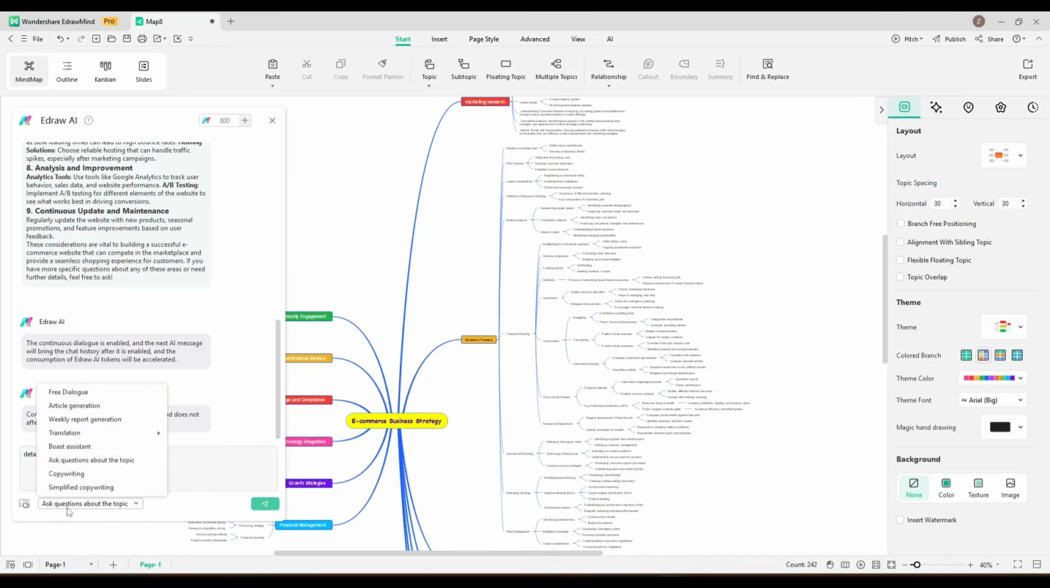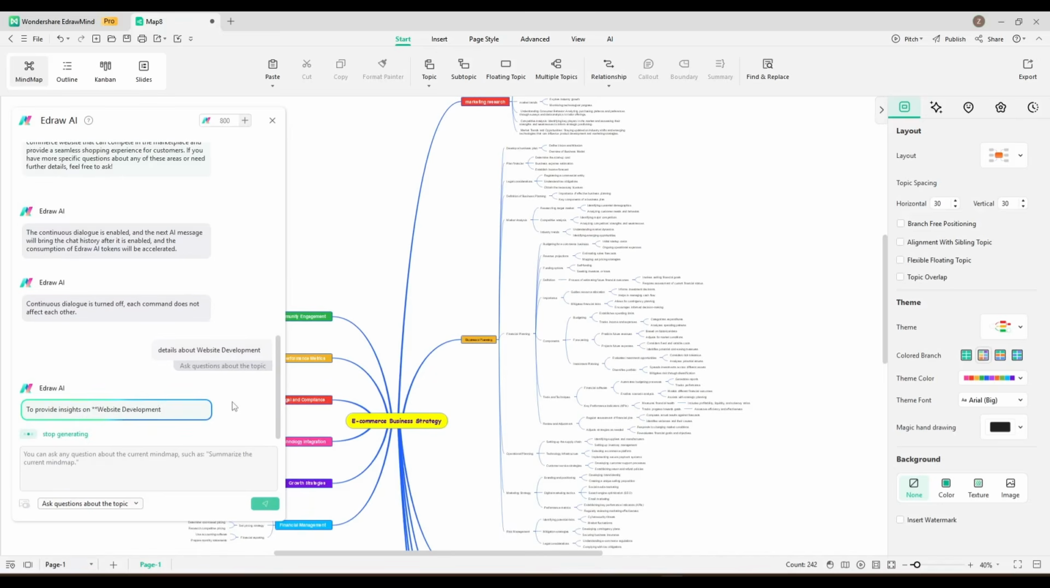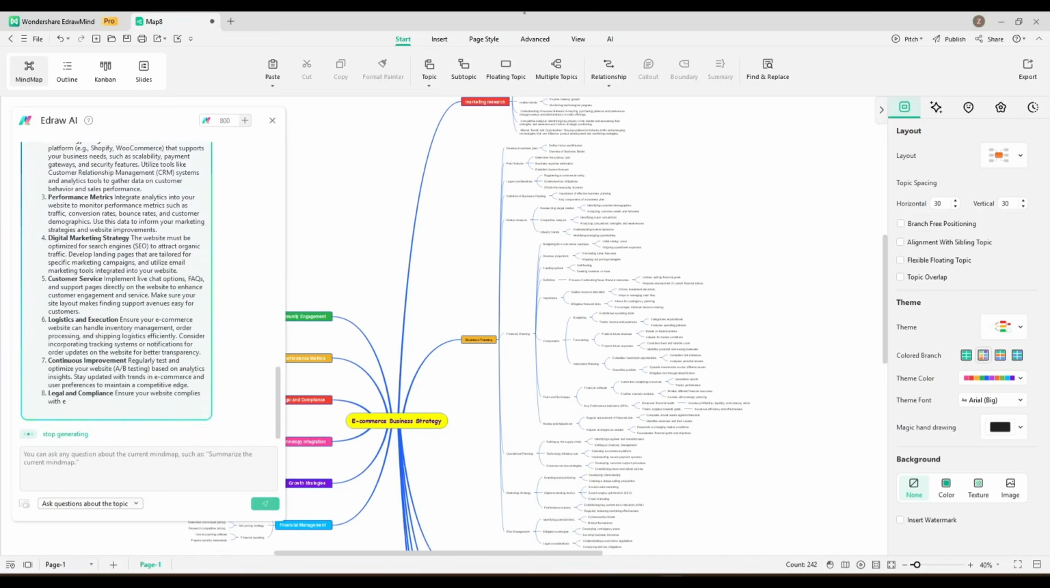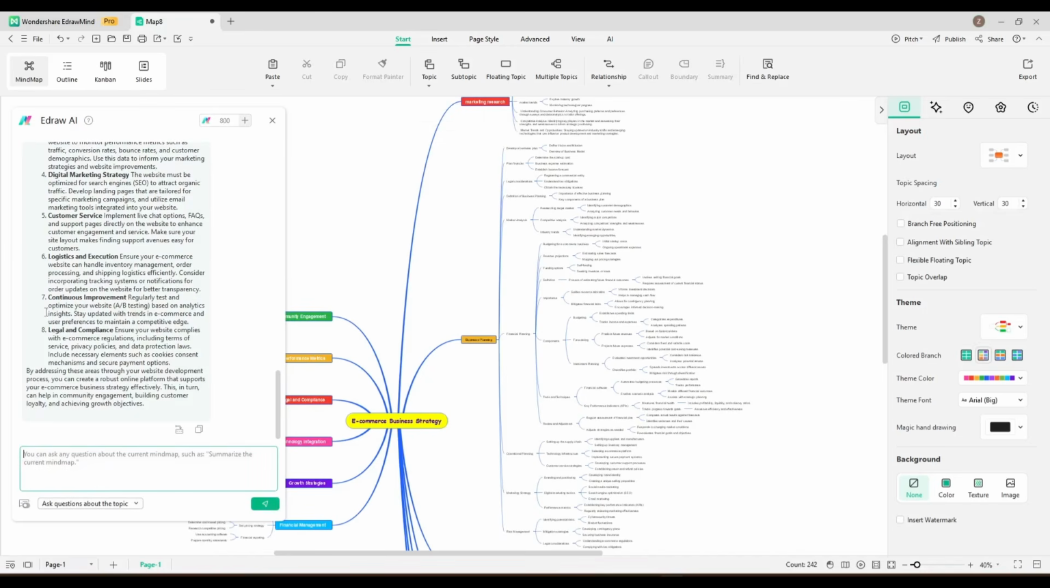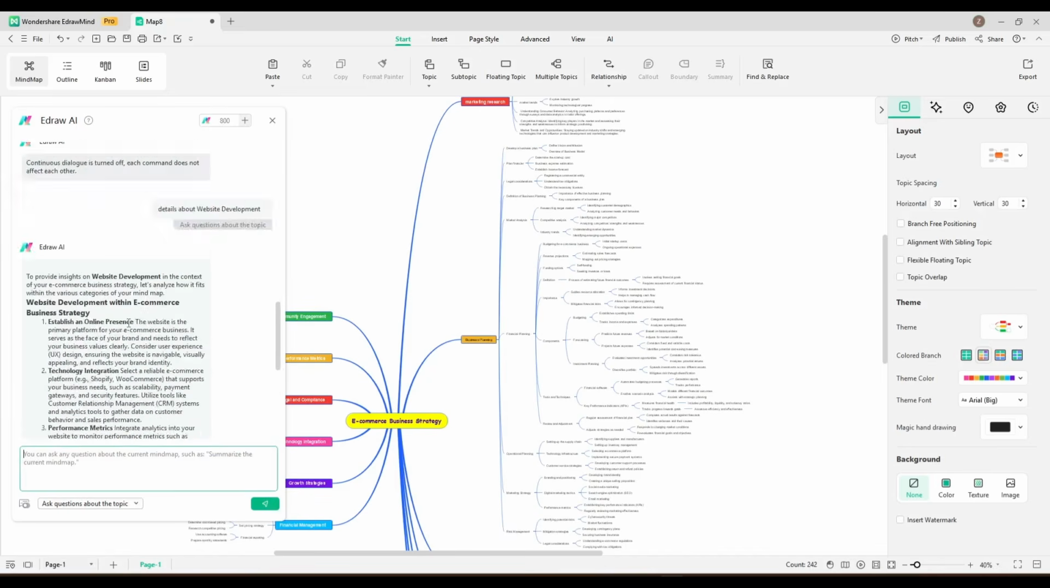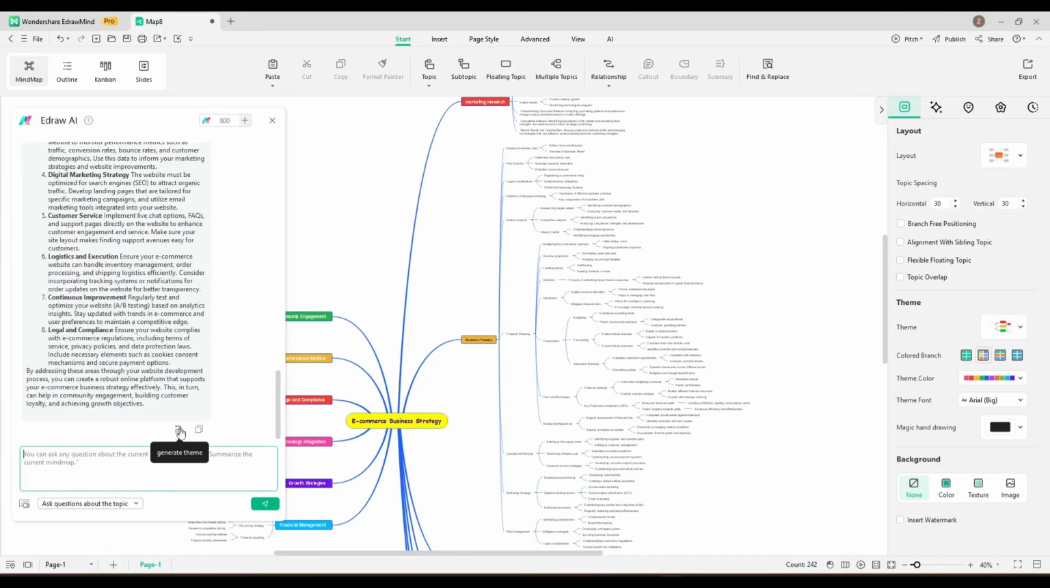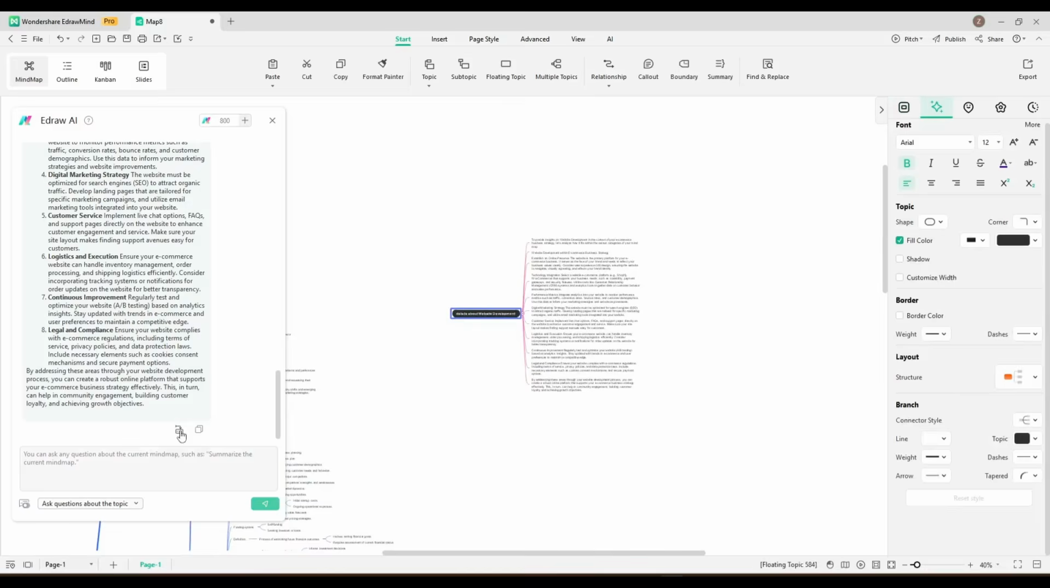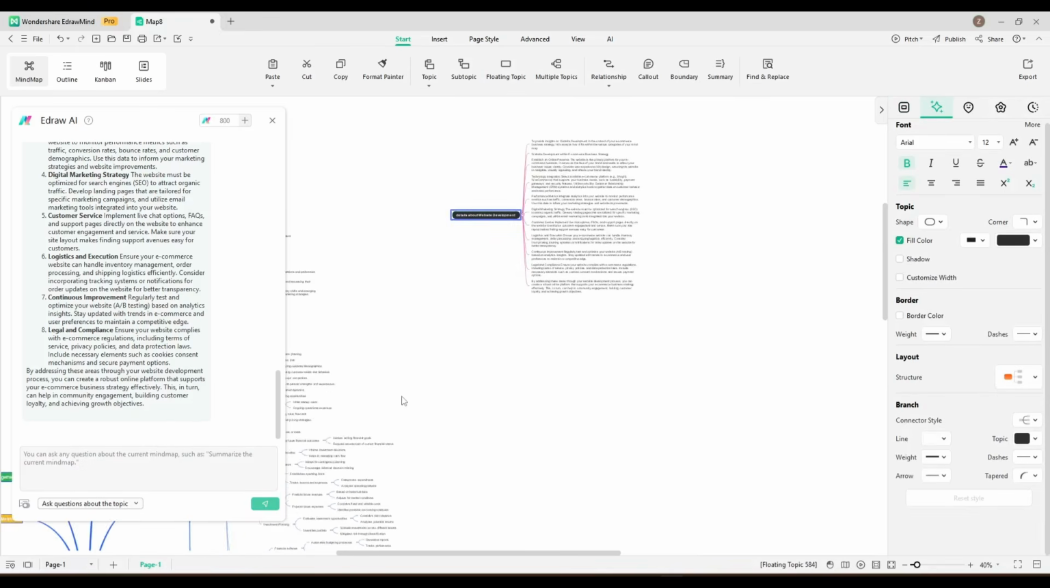You can change the content type from here. Let's go with Ask questions about the topic. Now hit the Send button to get the answer. And here it is. You can see the result. The result is factually correct and very useful. Now you can add this as a mind map by clicking on the Theme button from here. And here it is. Our mind map is ready.